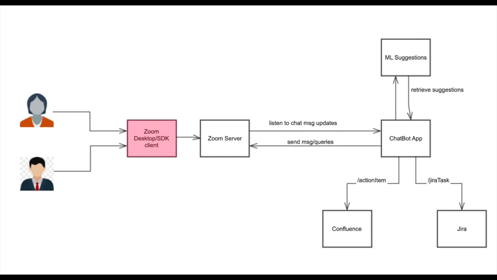Users will join the meeting via the Zoom SDK client, which will be used to build apps with highly customized UX. The SDK client, with the help of the Zoom server behind the scenes, will send webhook notifications of chat message updates to the chatbot application, which is hosted using the ngrok tunnel. After listening to the messages, the chatbot app differentiates the messages as either action items or Jira tasks and uses the REST APIs provided by Jira and Confluence to asynchronously create or update the corresponding documents. Icing on the cake will be to provide suggestions for the chat messages using ML processing.